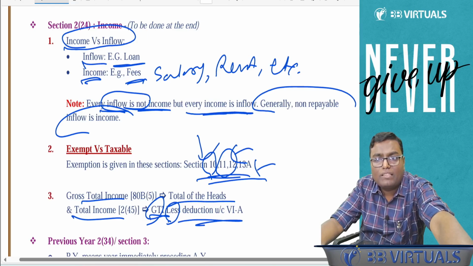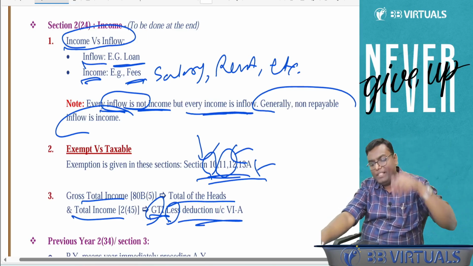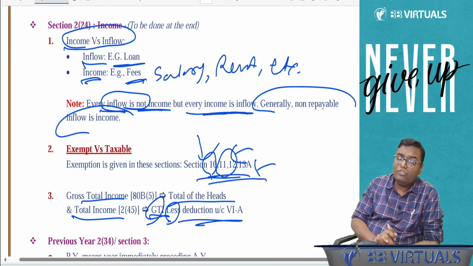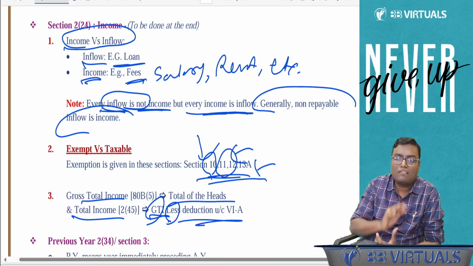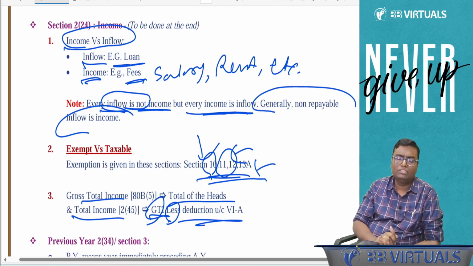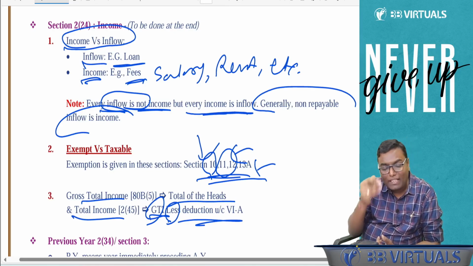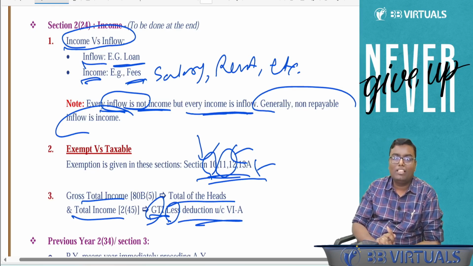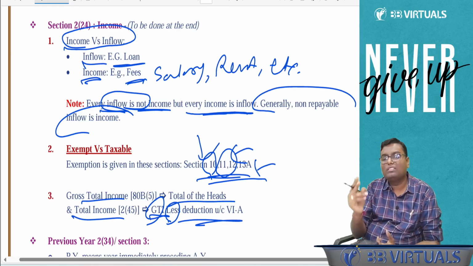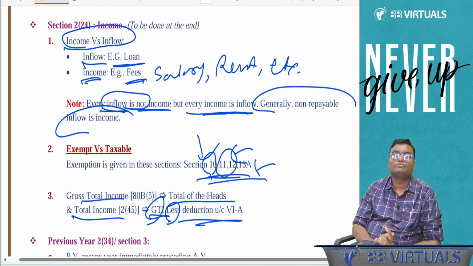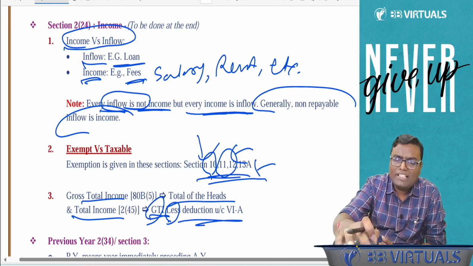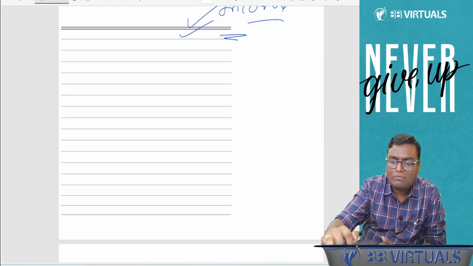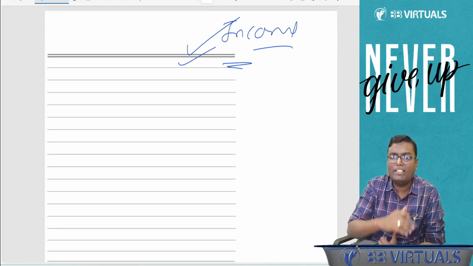We need to understand these two words, which are very important. From the second lecture onwards, whatever word I use will depend on these two words, previous year and assessment year. Let us understand the meaning of these two words. What is previous year? What is assessment year?